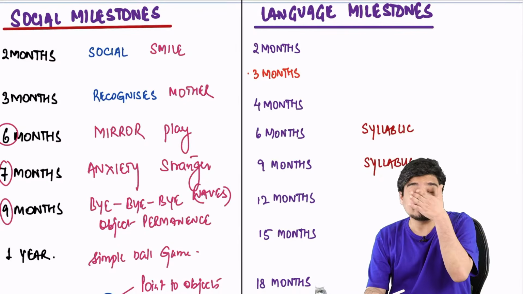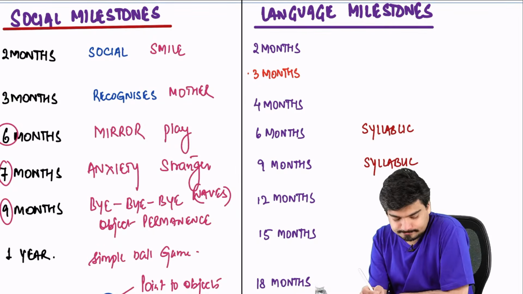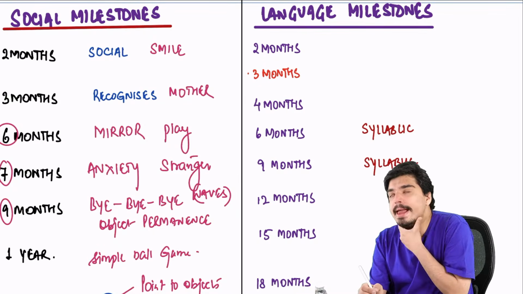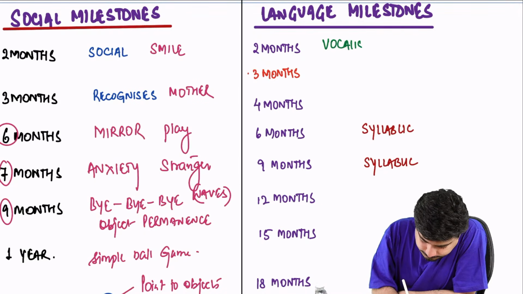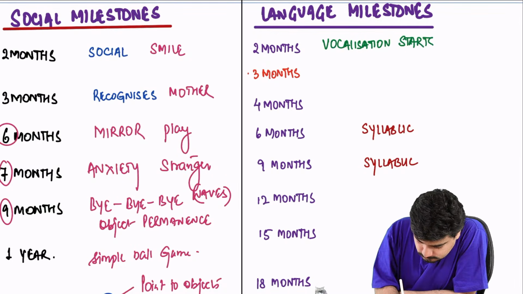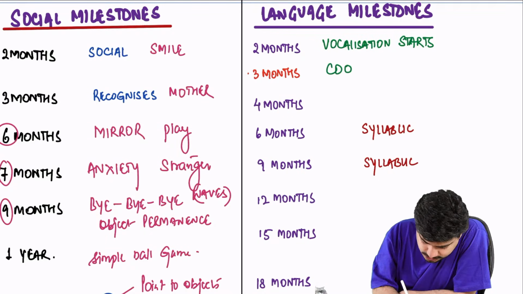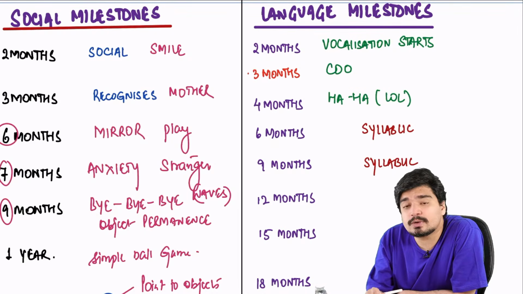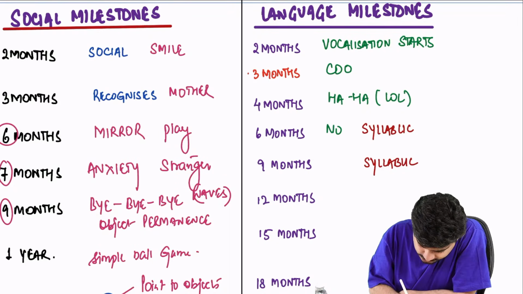Next, we come to the language milestones. At 2 months of age, child vocalization starts. At 3 months, three letters, child will coo. 4 months, 4 letters, ha ha, child will laugh out loud. At 6 months, child will start to say ma, ba, da. So these are single syllables. You will have monosyllabic babbling.